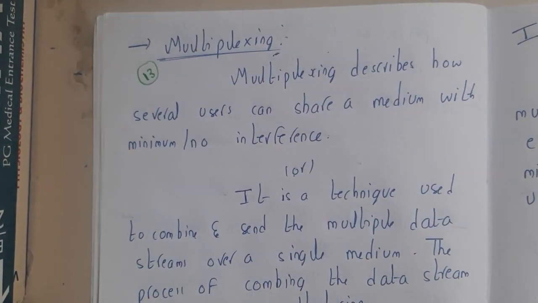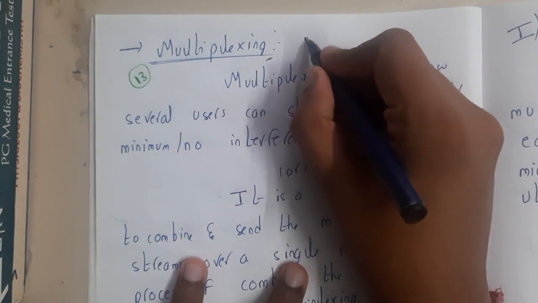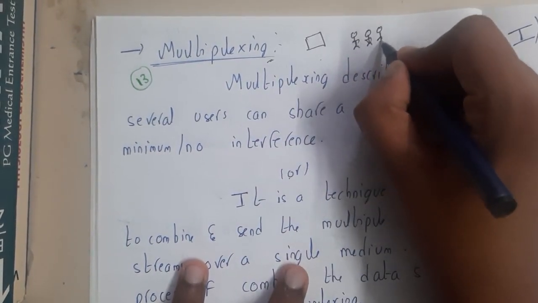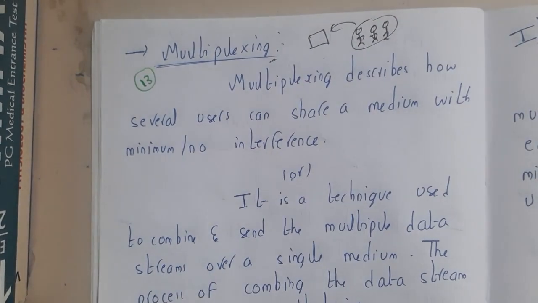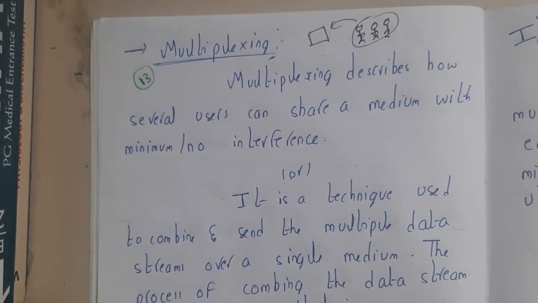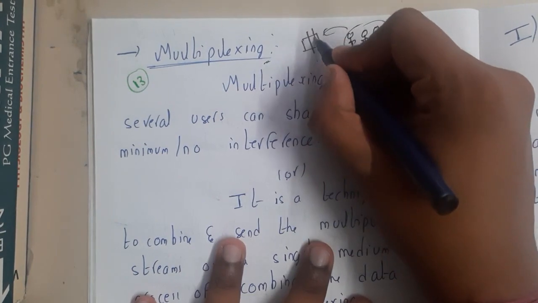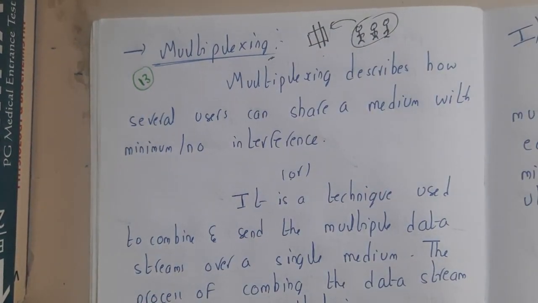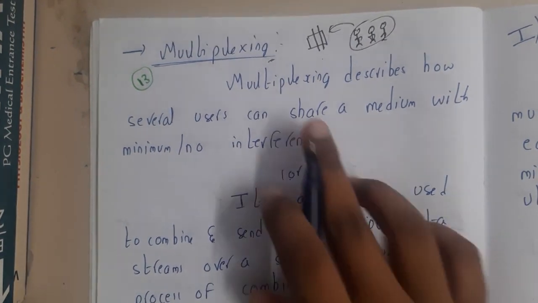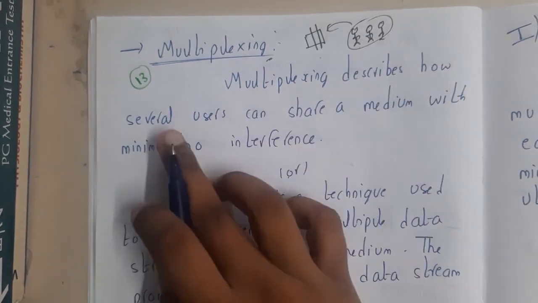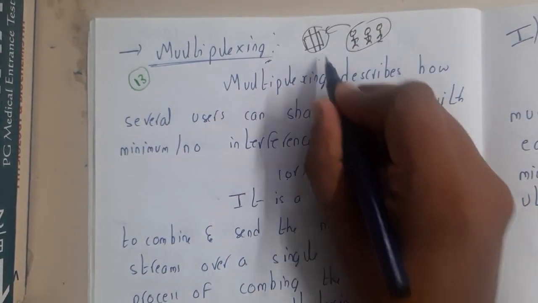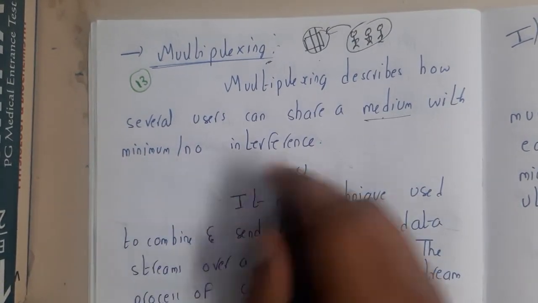So just take a small example, guys. You have something which needs to be shared between multiple users. How can you share it? This concept is nothing but multiplexing, and the sharing should be done in such a way that nothing is common between each other, so that there will be no interference between them. So multiplexing describes how several users can share a medium with minimum or no interference.